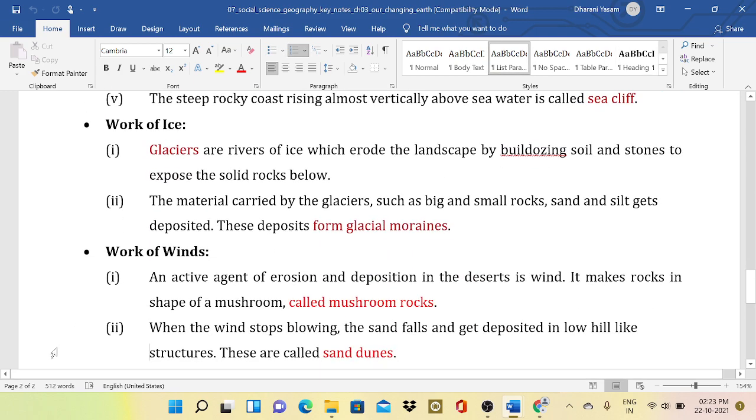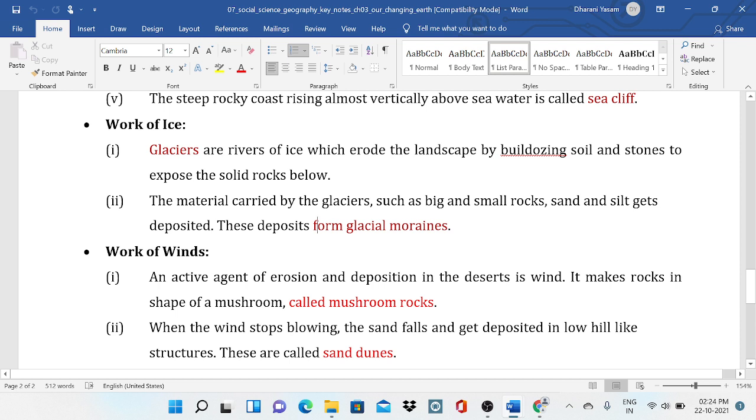Work of the ice. Glaciers are rivers of ice which erode the landscape by plucking soil and stones to expose the solid rocks below. The material carried by the glaciers, such as big and small rocks, sand and silt, gets deposited. These deposits form the glacial moraines. Glacial moraines is very important. You can remember. Work of the winds.